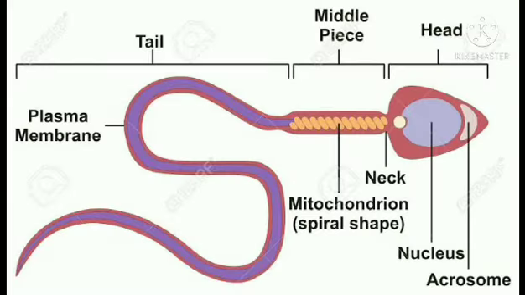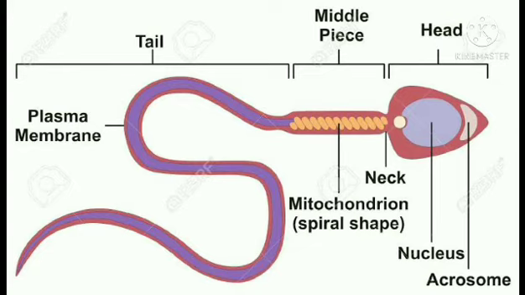So dear students, let us learn the structure of the male gamete, that is the human sperm. Here the human sperm is shown. It has three parts: head, middle piece and tail. The head consists of a large nucleus and the front part consists of the acrosome, which has developed from the Golgi body. Since the human sperm is also a sex cell, it is a cell, and like all cells it is surrounded by a plasma membrane.